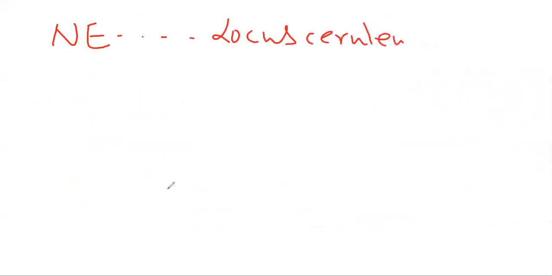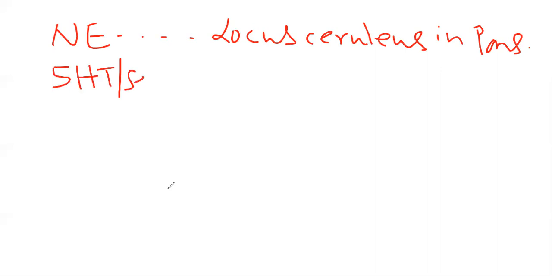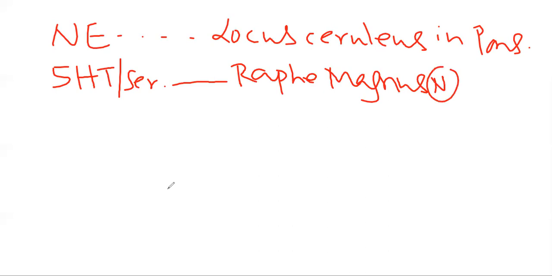Now, one important thing that we need to know, from where several MCQs will come in future: norepinephrine will be released from which area? It will be released from the locus ceruleus in the pons. Okay, 5-hydroxytryptamine or serotonin will be released from where? It will be released from the raphe magnus nucleus in the medulla, not in the pons.